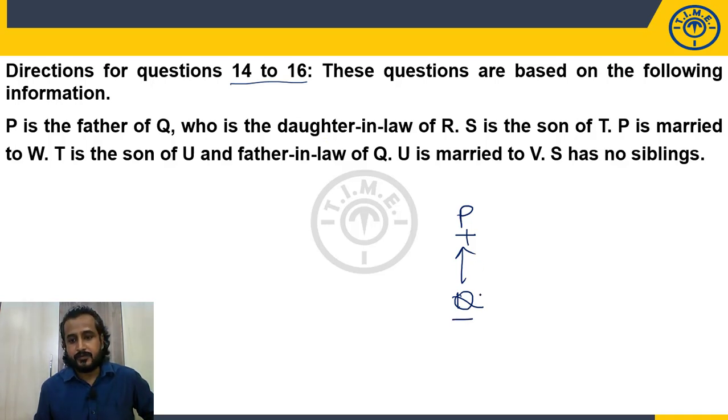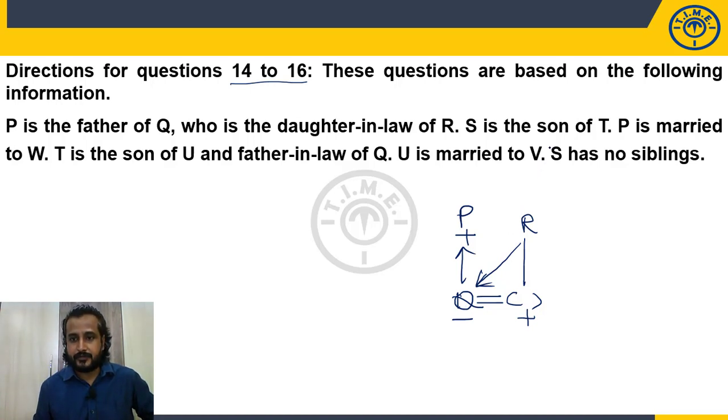Son's wife. So Q is married to one person, and that person's parent is whom? R. So we don't know the gender of R. So Q is the daughter-in-law of R. Perfectly said. P is the father of Q. Q is the daughter-in-law of R.